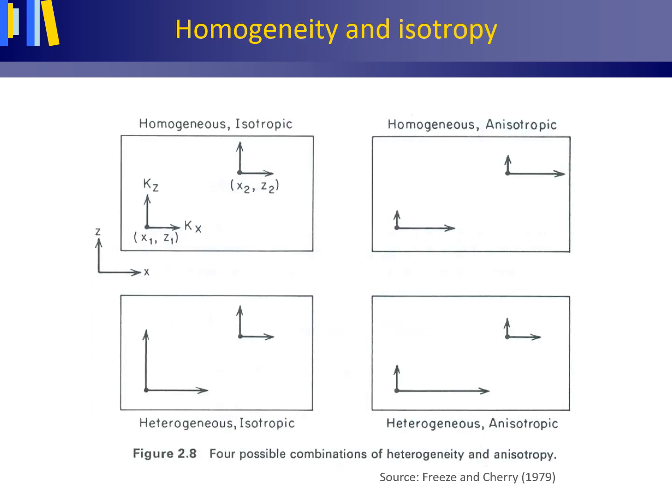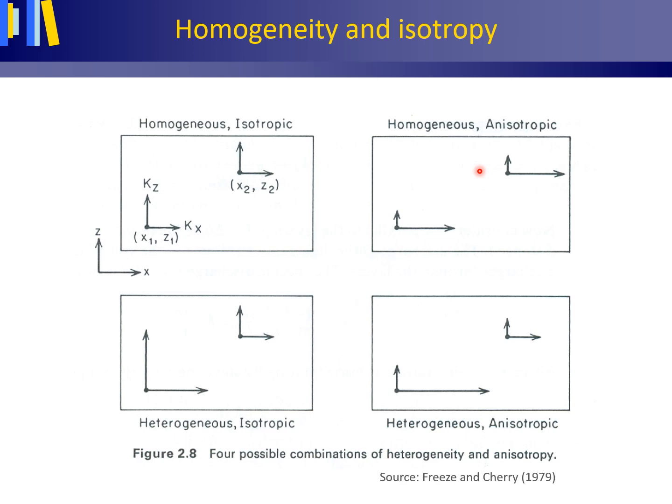This figure explains the concepts of both homogeneity and isotropy. In a homogeneous layer, the hydraulic conductivity is the same at every location. The length of these arrows gives you the value for K, so K in a Z direction and K in an X direction. And here, the values are the same as here. But also here, the values are the same as here.